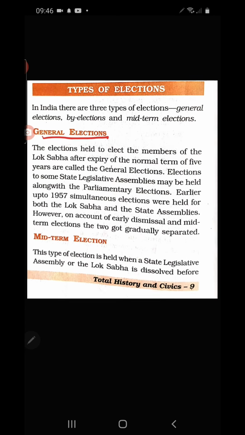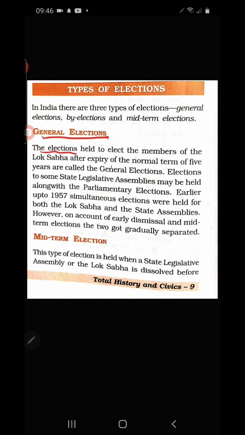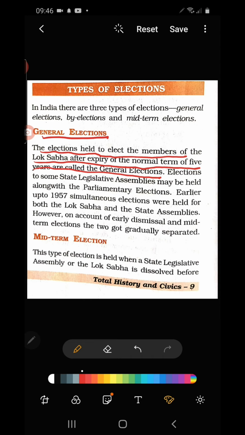Understood? So what is a general election? The election which is held after the term of 5 years is called a general election. Elections held to elect the members of Lok Sabha after the expiry of the normal term of 5 years are called general elections. General elections are mainly held at the union level to elect the members of Lok Sabha.